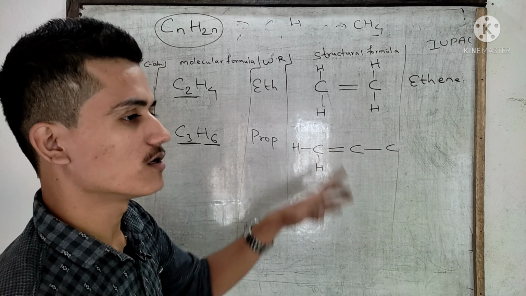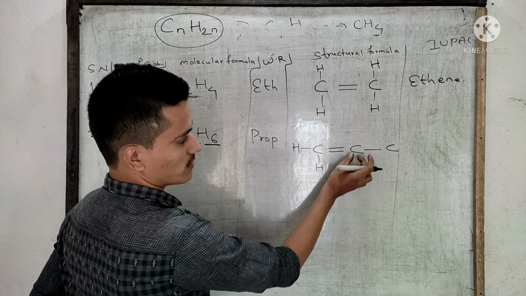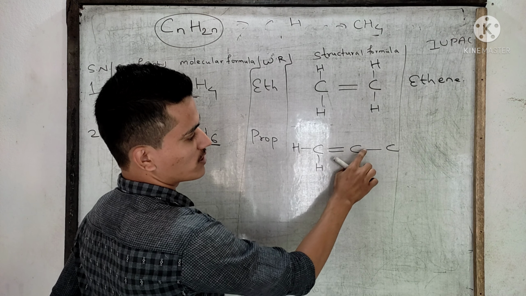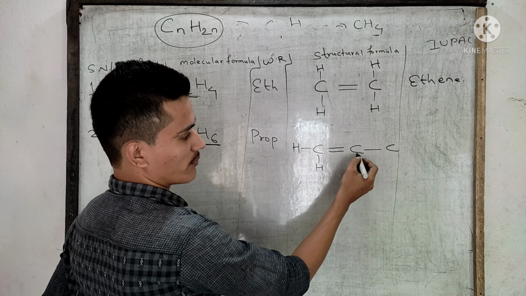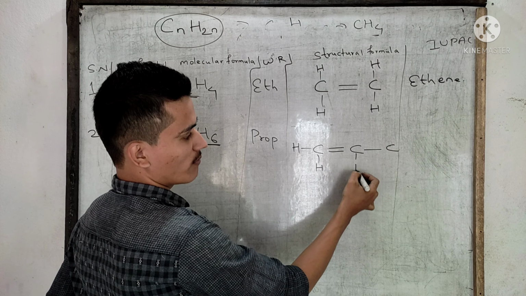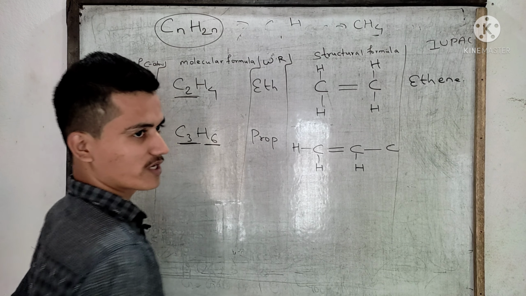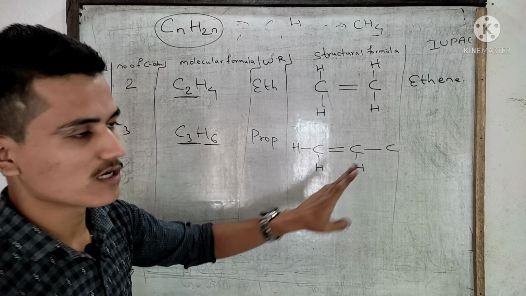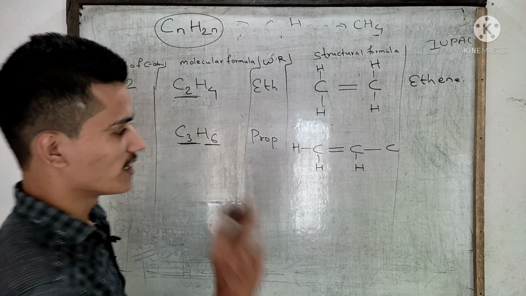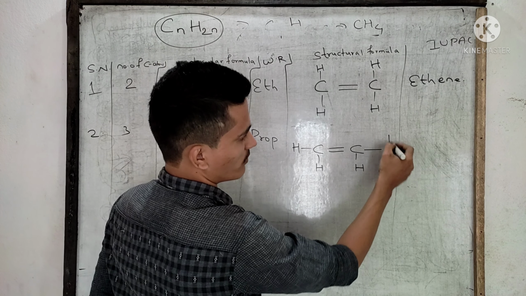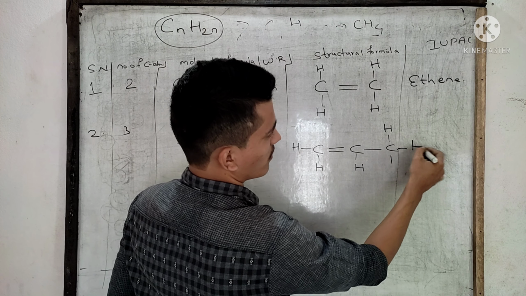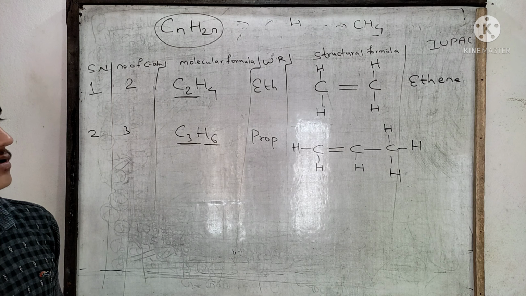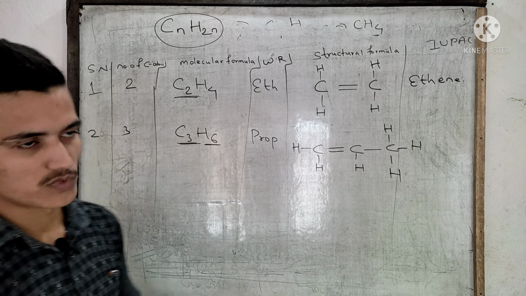Okay, it has already reached octet state. Here, this carbon atom has 3 bonds already formed. The remaining 1 bond it will form with hydrogen. Okay, 6 hydrogens were present, 3 have already been used, 3 remaining, and this carbon will use these hydrogens to make bonds in order to gain octet state.